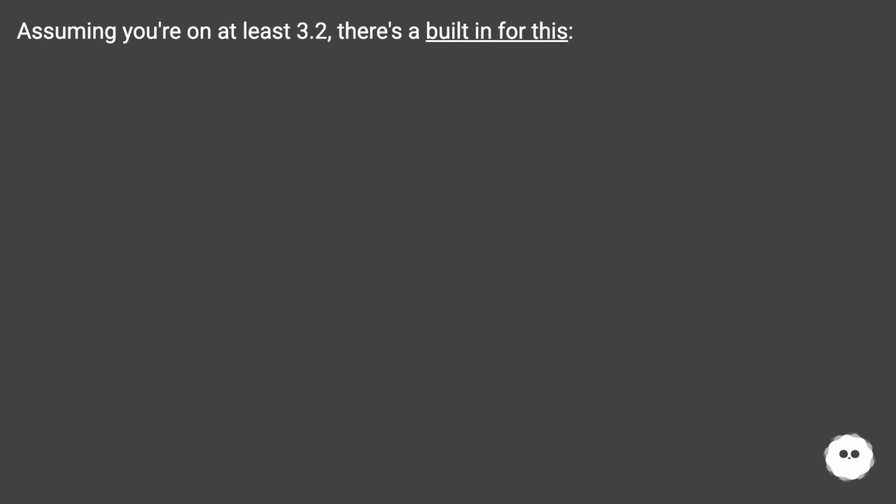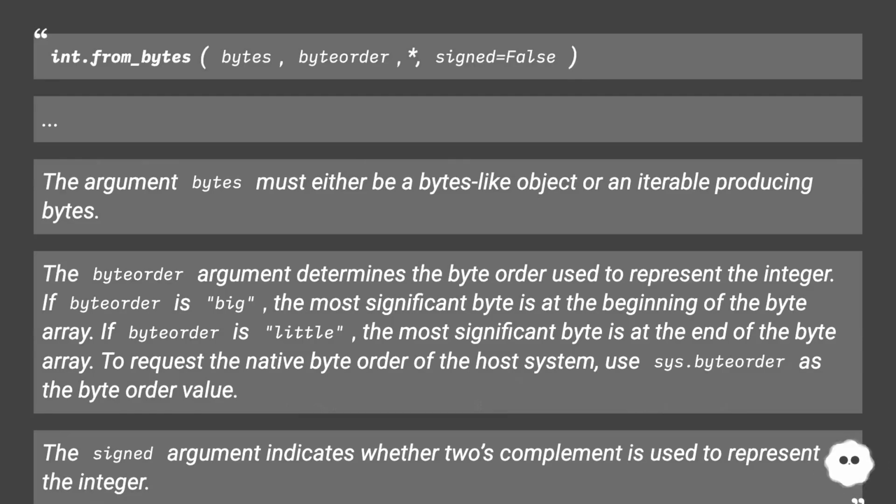Assuming you're on at least 3.2, there's a built-in for this. int.from_bytes(bytes, byteorder, *, signed=False). The argument bytes must either be a bytes-like object or an iterable producing bytes. The byteorder argument determines the byte order used to represent the integer.